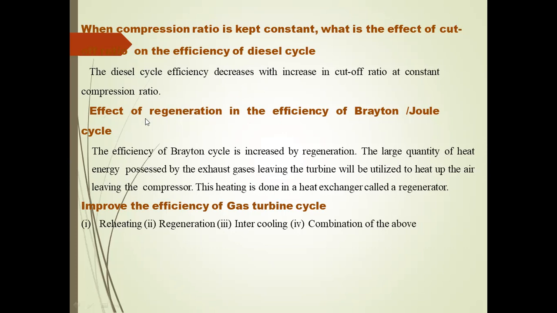Next heading is the effect of regeneration on the efficiency of the Brayton cycle or Joule cycle. The Brayton cycle is another name for the Joule cycle. Generally the Brayton cycle is based upon the gas turbine cycle. The efficiency of the Brayton cycle is increased by regeneration. The large quantity of heat energy possessed by the exhaust gas leaving the turbine will be utilized to heat up the air leaving the compressor. This heating is done in a heat exchanger called a regenerator.